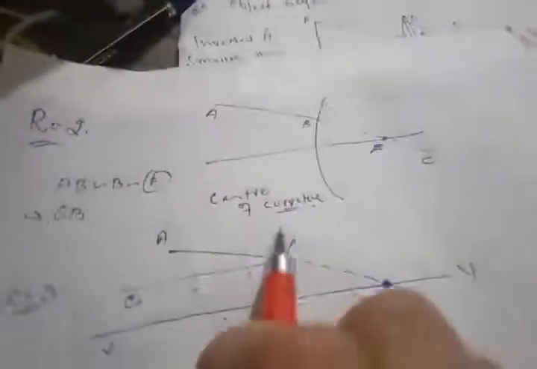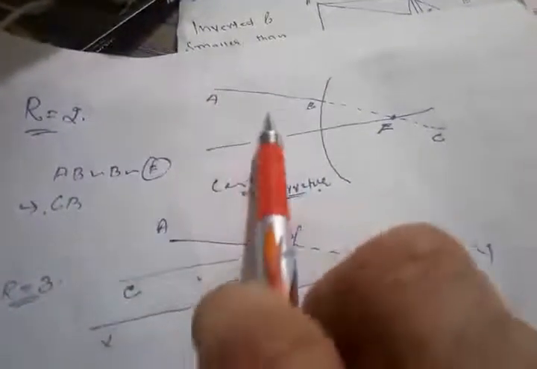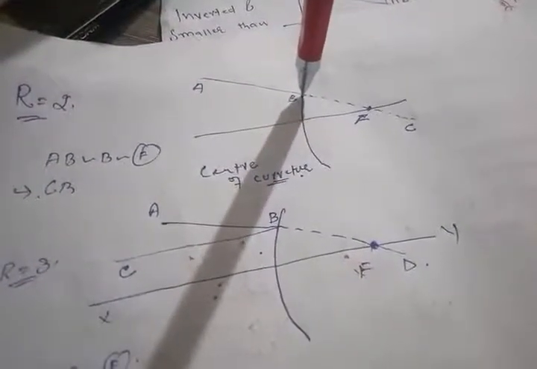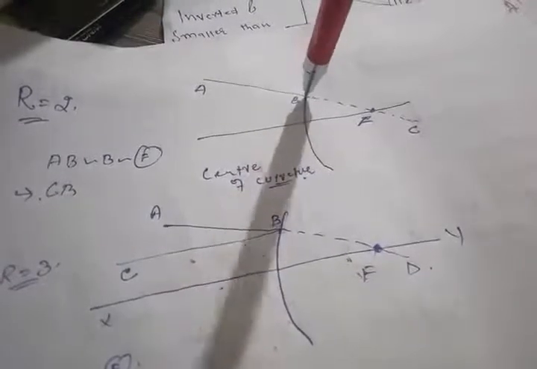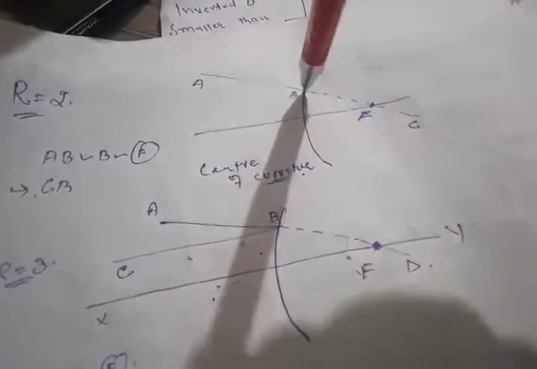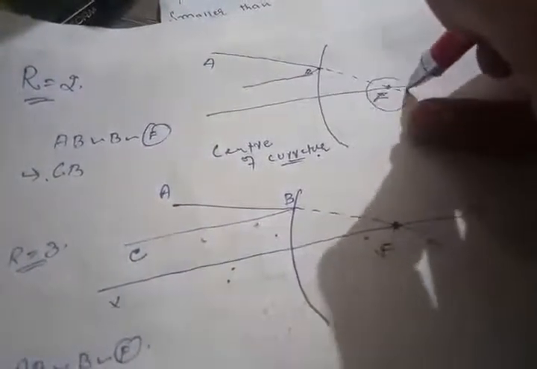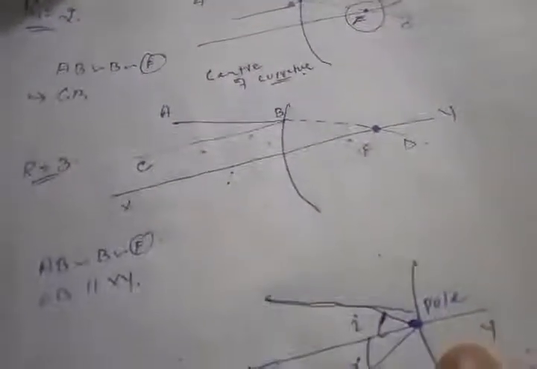So these are the four rules. Now rule number 2, what does it state? Here in this rule it states that when a ray of light falls on the center of curvature, this is the center of curvature, this line where I had stuck my pen, I stopped it to explain to you. This is the center of curvature. After falling on the center of curvature, it will bend away and reflect in that very direction, and so it appears to go from the focus point of the principal axis.